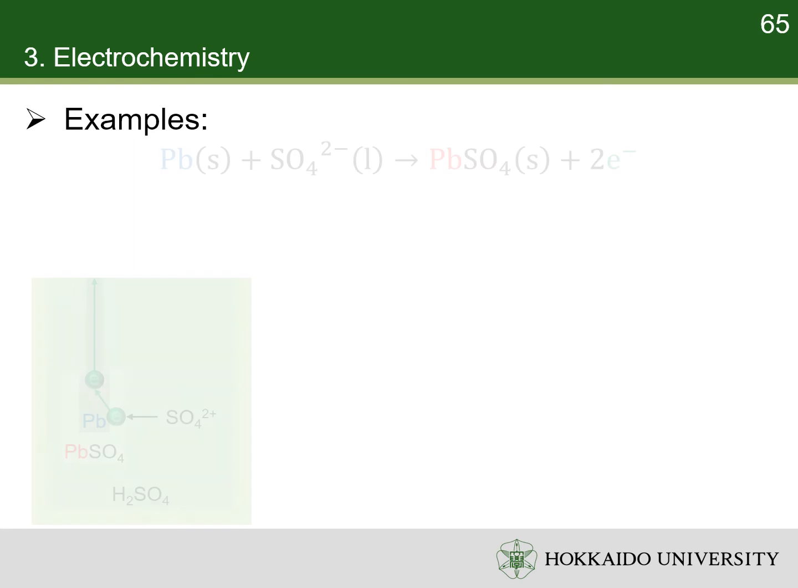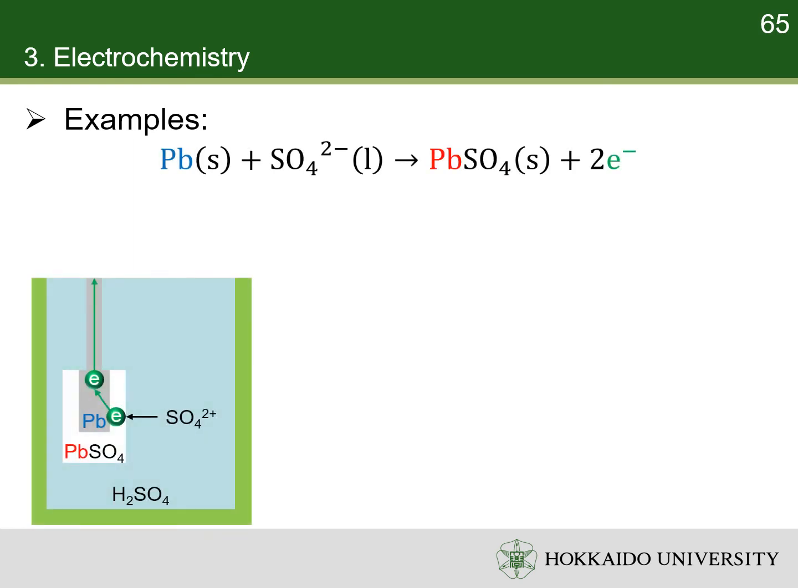For example, in the electrochemical oxidation of lead in sulfuric acid, lead is the electrode. Both the reactant and the product, lead sulfate, are on the electrode. Pay attention, only lead is oxidized. Sulfate ion does not change its oxidation numbers.